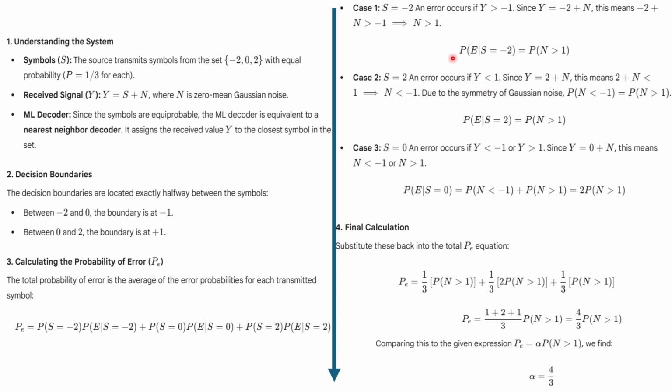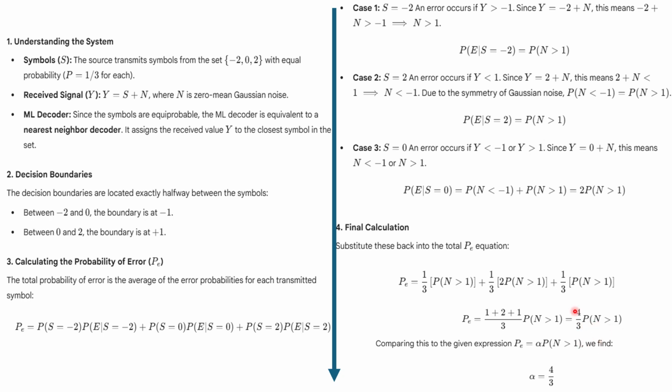Now we got the values of P of E given S equal to -2, 2 and 0, so we will put all these values in this expression. P of S equal to -2 is how much? 1 by 3. P of E given S equal to -2, how much? P of n greater than 1. Then P of S is equal to 0, how much? That is equal to 1 by 3. And then P of E given S equal to 0, how much? This is twice P of n greater than 1. Similarly, we'll put all these values and add, and you will get 4 by 3 P of n greater than 1.